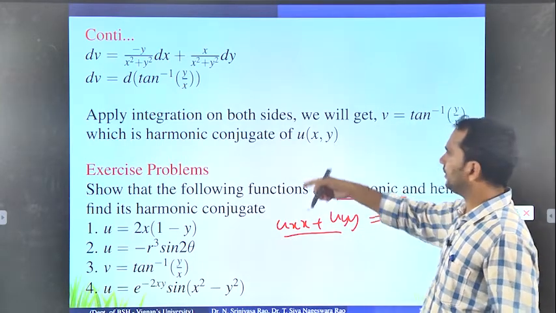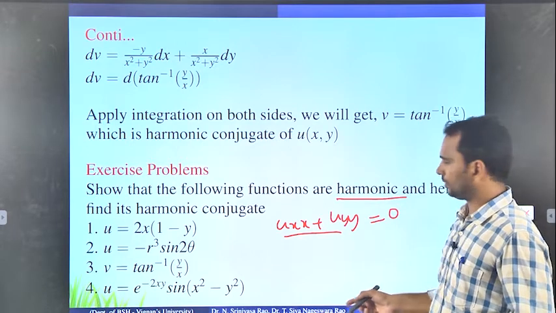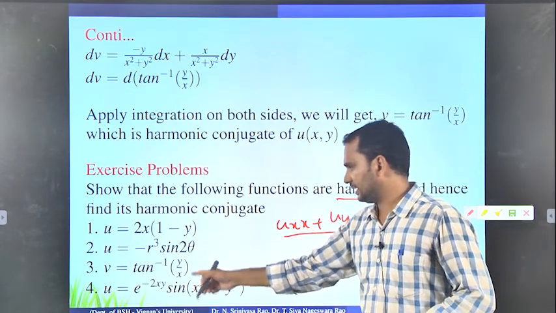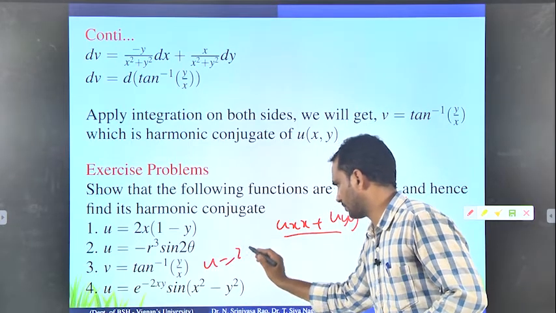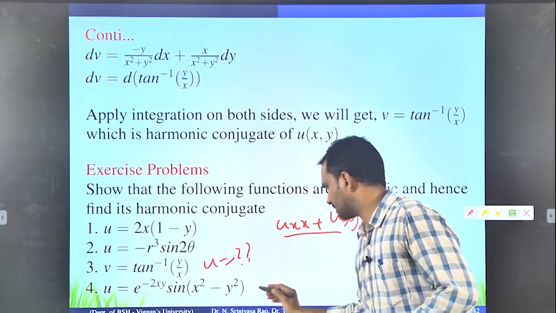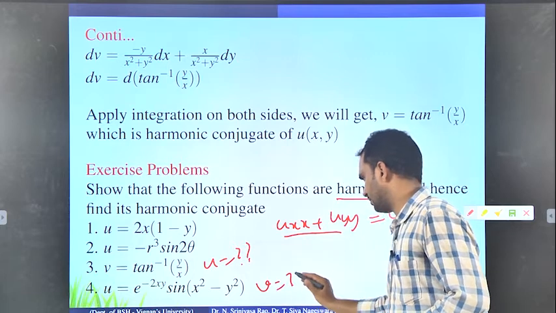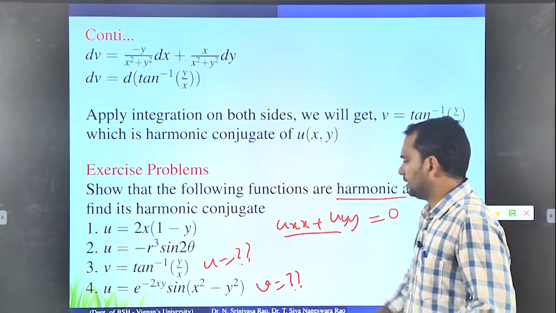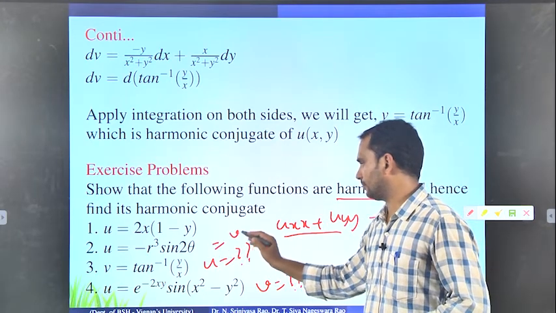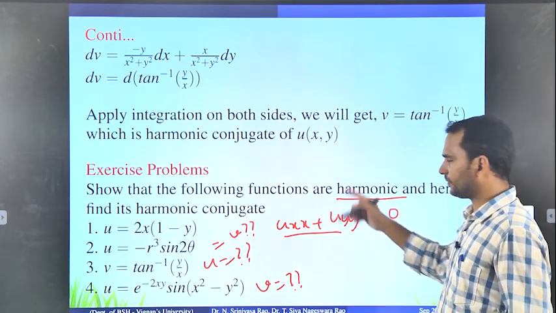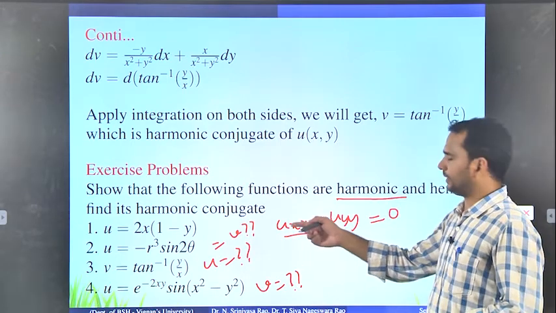Similarly, you find the harmonic conjugate. Since v is given here, you have to find the u value. Here u is given, so you have to find v. Similarly here also u is given, and you have to find the v value. This way you just find. If you have any doubt, you can contact me at any time.